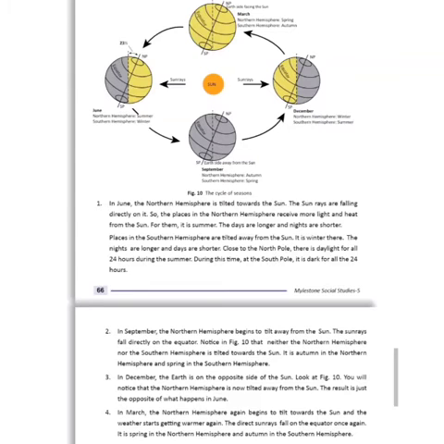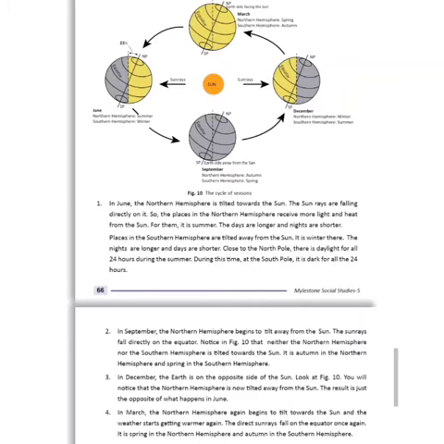September, second point, the northern hemisphere begins to tilt away from the sun. The sun rays fall directly on the equator. Notice in figure 10, neither the northern hemisphere nor the southern hemisphere is tilted towards the sun. It is autumn in the northern hemisphere and spring in the southern hemisphere. In December, the earth is on the opposite side of the sun. Look at figure 10. You will notice that the northern hemisphere is now tilted away from the sun. The result is just the opposite of what happens in June. In March, the northern hemisphere begins to tilt towards the sun and weather starts getting warmer again.